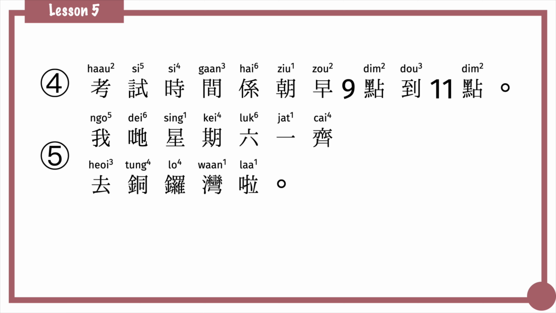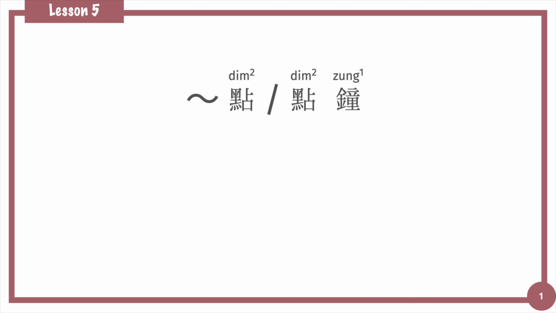We have talked about days of the week, year, month, and days of the month in lesson 4. In this lesson, we will start from talking about the time of clock. The unit of hour in Cantonese is 點 or 點鐘. We need to add from 1 to 12 in front of 點 or 點鐘 to show different hours.